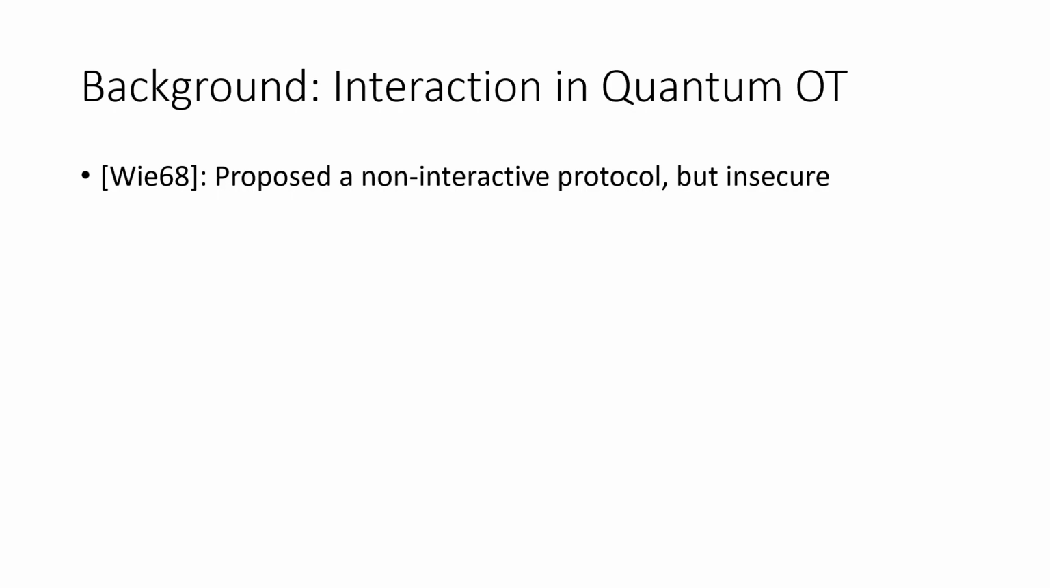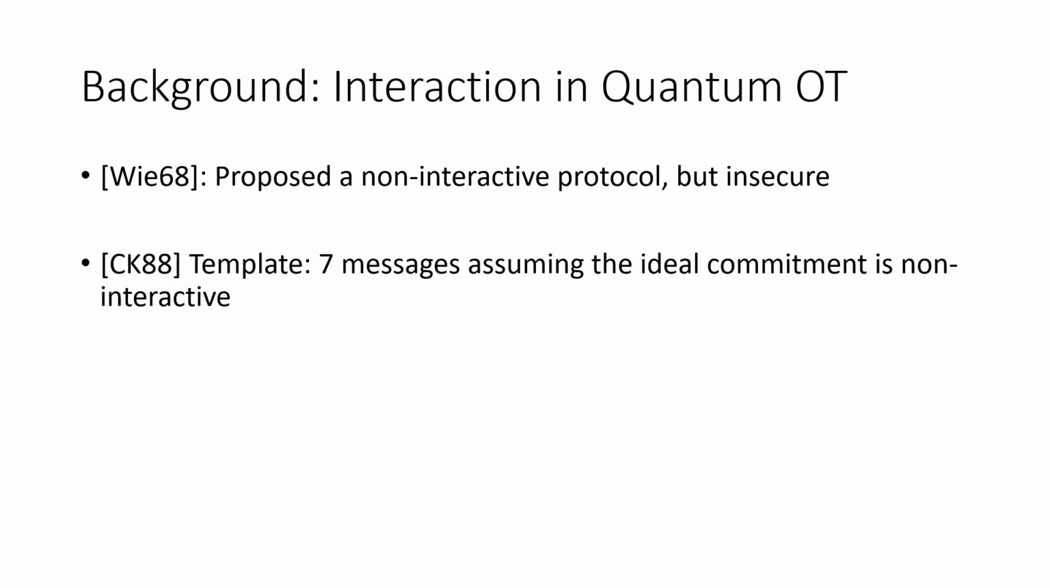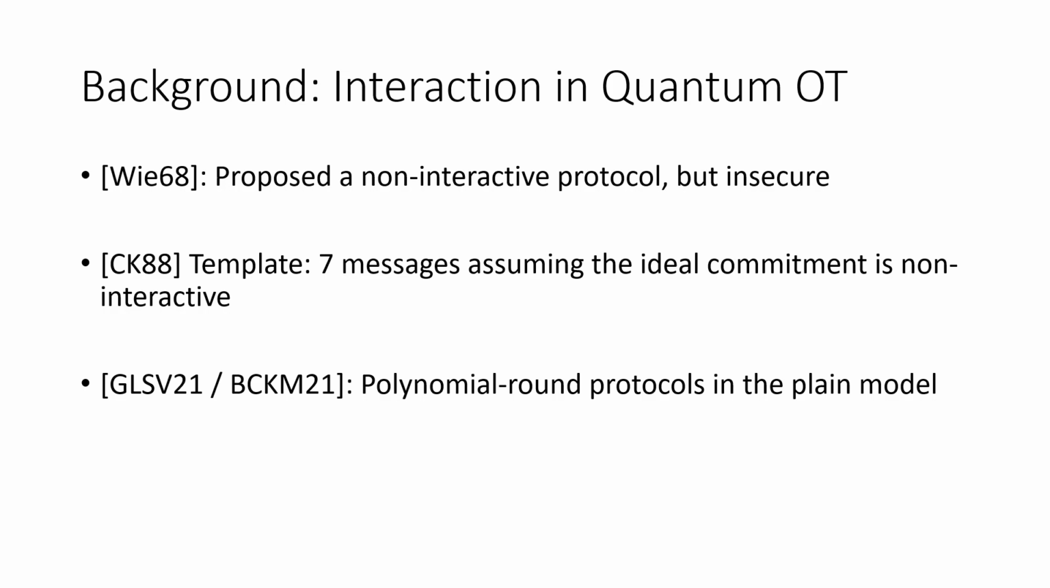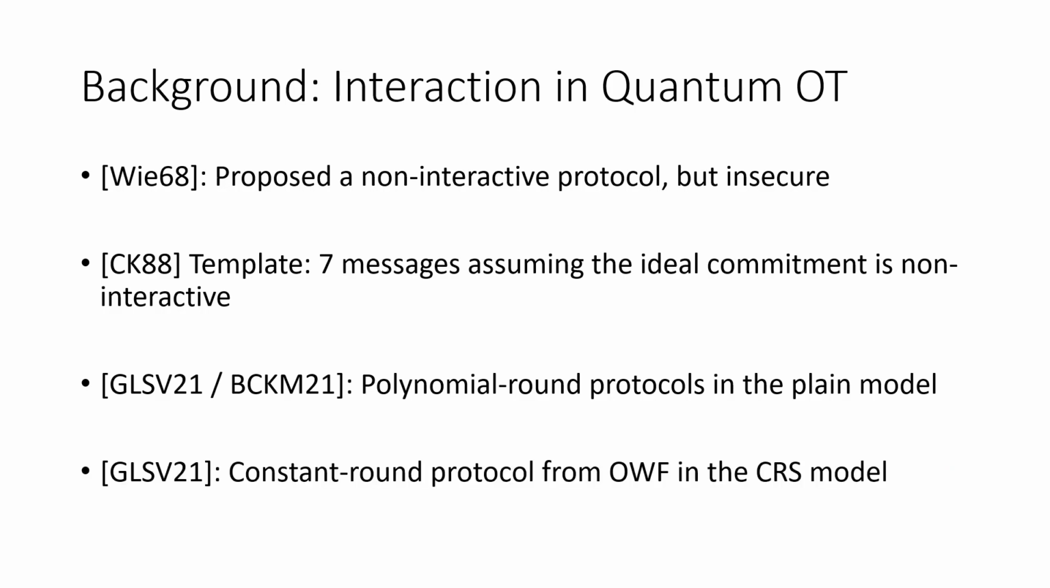So what's known about interaction? Well, like I said, Wisner proposed a non-interactive protocol, just one message from sender to receiver, but it's insecure. If you write down the template proposed by CK88, you'll probably see that it's 7 messages, assuming the ideal commitment that they're using is non-interactive. Although these works that construct these ideal commitments are in general polynomial rounds in the plain model. GLSV also gives a constant round protocol in the common random string model, but they leave the number of rounds unspecified. It's definitely at least 7. So this is what was known prior to our work.